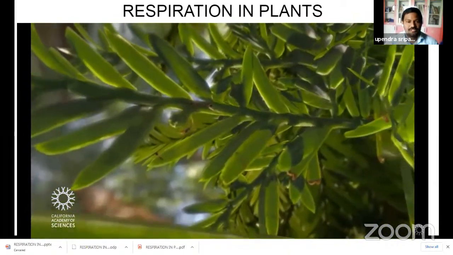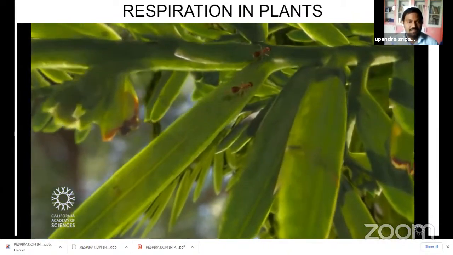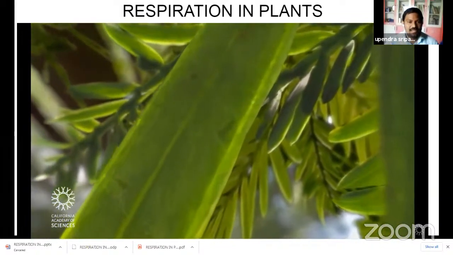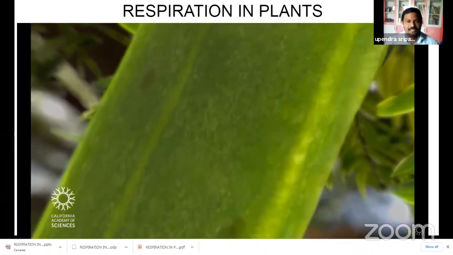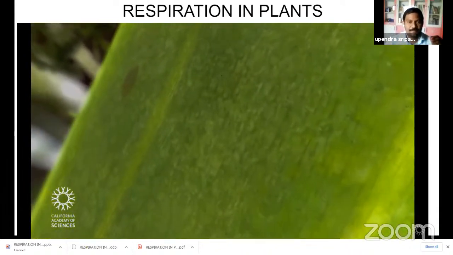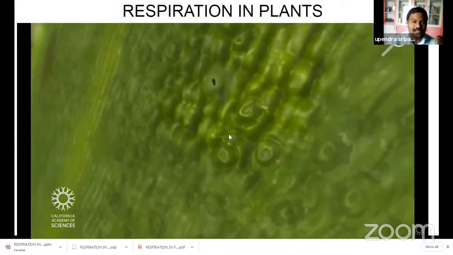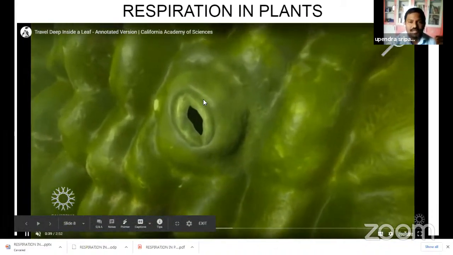We go to the closest part of the leaf. We are very close to the leaf. And then it is the microscopic view of a leaf. Observe the small spots. The spots are known as stomata, very near to the microscope. So all these parts are stomata. Yes, this is the pore, the leaf pore.